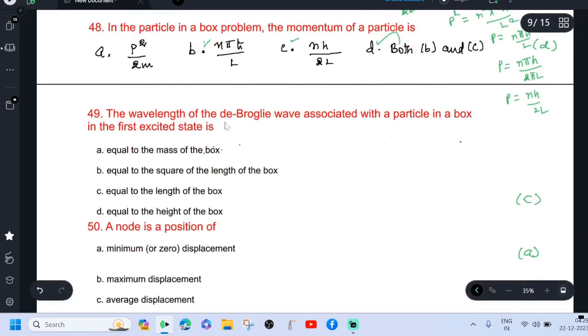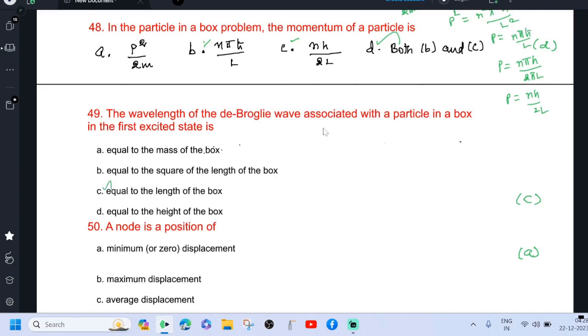The wavelength of the de Broglie wave associated with a particle in a box in the first excited state is equal to the length of the box. You know that momentum p equal to nh by 2L.